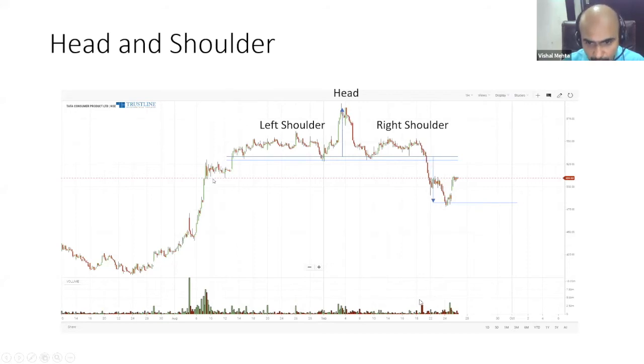And can you see the volume? What happened when the breakout happened? The people who were buying in Tata Consumer 1, 2, 3, 4, now they're all stuck. So every time Tata Consumer comes to this zone, they will start selling. But this time they didn't even get the chance, it just started going down. And the difference between the neckline and your head, you project it into the future. This is your target price, roughly prices can come up to here.